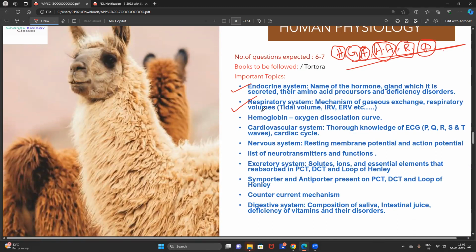Respiratory system is one of the most important systems, because you can get a variety of questions, including graphical ones.